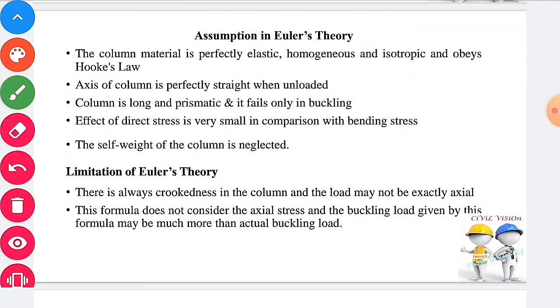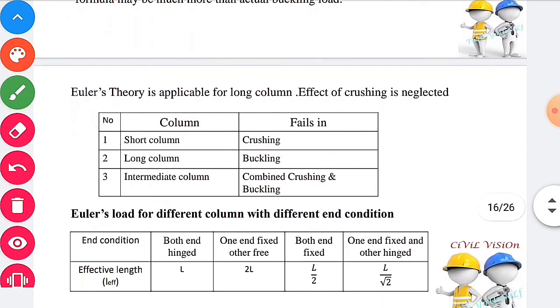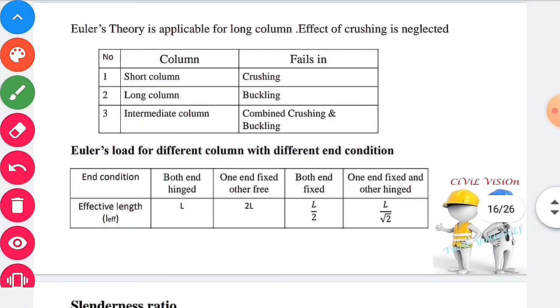Limitation of Euler's theory. There is always crookedness in the column and the load may not be exactly axial. This formula does not consider the axial stress, and the buckling load given by this formula is more than the actual buckling load. Effect of crushing is neglected. If the column is long, then it will fail only because of buckling or bending. If the column is short, then it fails only by crushing. Intermediate column fails by a combination of both crushing and buckling.